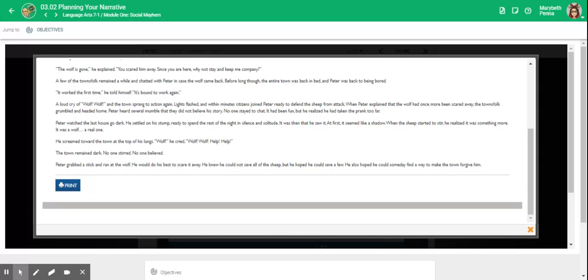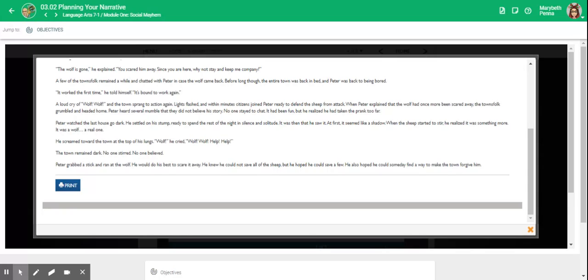It was then that he saw it. At first, it seemed like a shadow. When the sheep started to stir, he realized it was something more. It was a wolf, a real one. He screamed toward the town at the top of his lungs, "Wolf! Wolf! Wolf! Help! Help!" The town remained dark. No one stirred. No one believed.